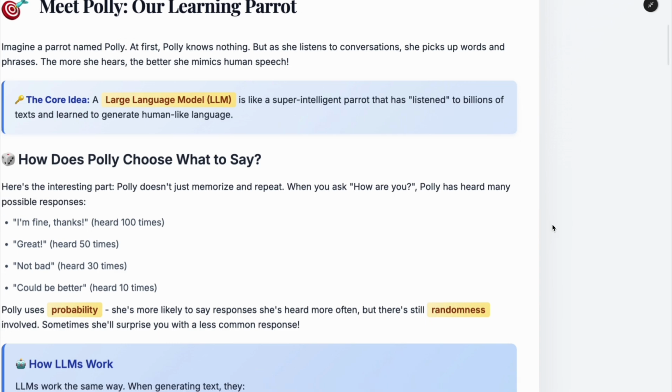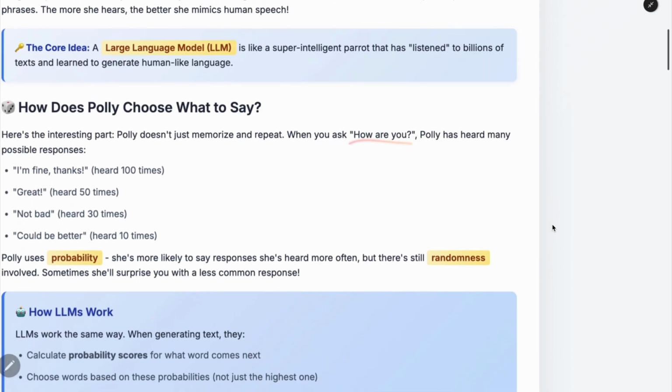So let's say when we ask our Polly, how are you? Since she has listened to conversations of previous phases, and she has heard "I am fine, thanks," "great," "not bad," or "could be better," she might reply with one of these answers. Now, how does Polly decide which one to tell? Based on the frequency, "I am fine, thanks" she must have heard about 100 times. So the next time when someone asks how are you, it might reply with "I am fine, thanks." It might also reply with "great" based on the randomness which she can introduce.